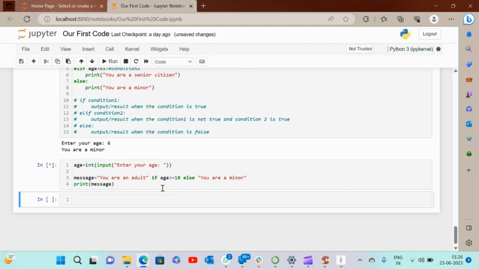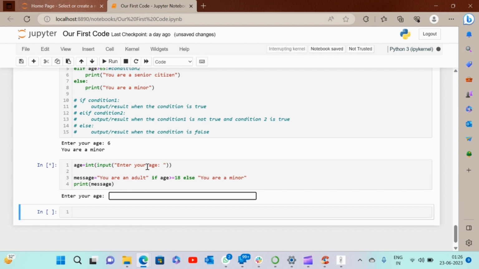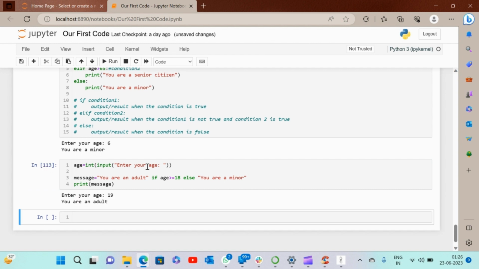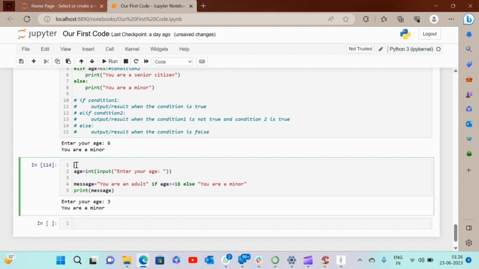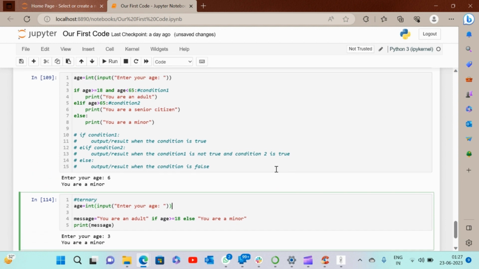Yeah. So I say 19, it says you're an adult. I write 3, it says you're a minor, right? So this is practically the shortest possible form of code in case we want to use if and else, right? So this is known as ternary. So this is all about decision making in Python.